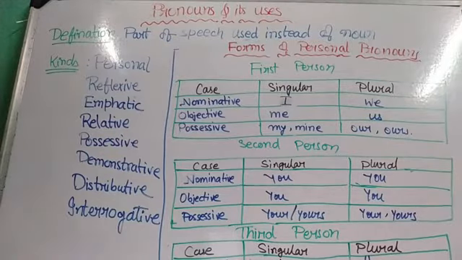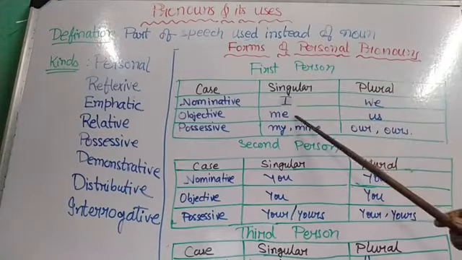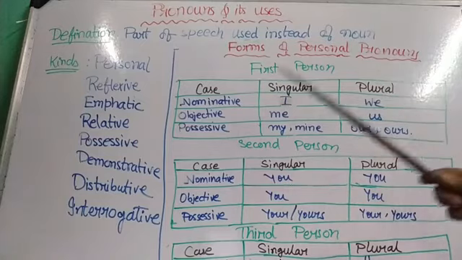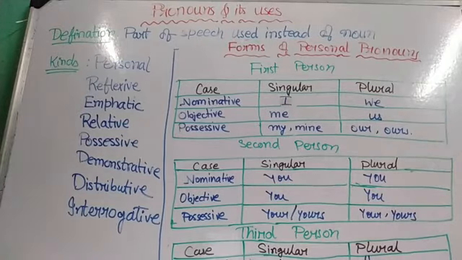The pronouns which are used by the speaker for the speaker himself are known as the first person pronoun, like I, we, me, us, my, mine, our, ours. These are all examples of first person pronoun. These are said by the person who speaks.